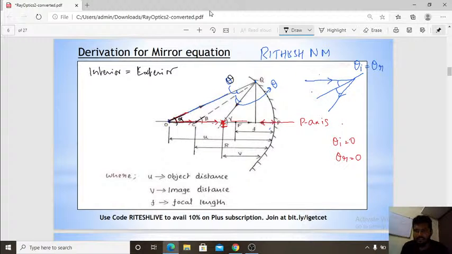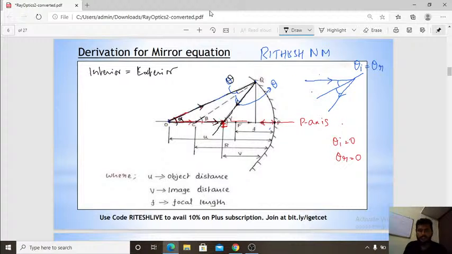Where does the intersection happen? See here, my dear. This is the incident ray starting from the object, one incident ray, and this is the incident ray going through the principal axis, two incident rays, right? Then it will hit over here, at different portions of the spherical surface, and it will reflect back like this, and over the principal axis it will pass like this.